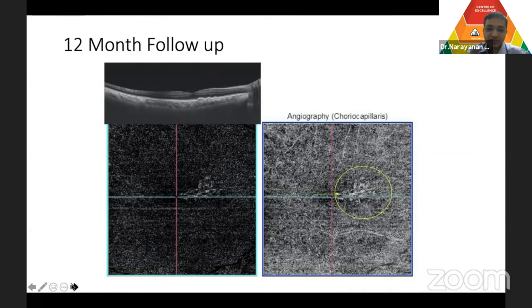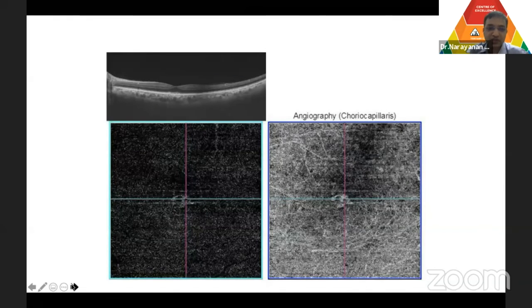And this patient has been now observed for more than 2 years with no fluid or activity right now. He has not received any injection. He is still maintaining 6 by 6. This is the left eye. At 1 year, there is no fluid.